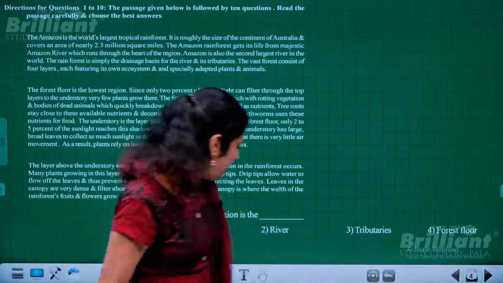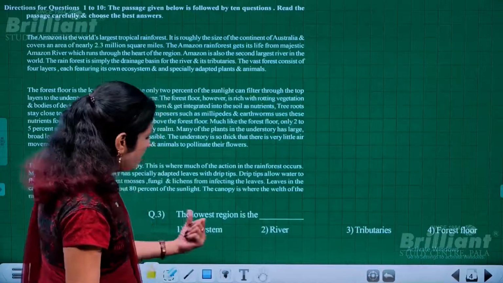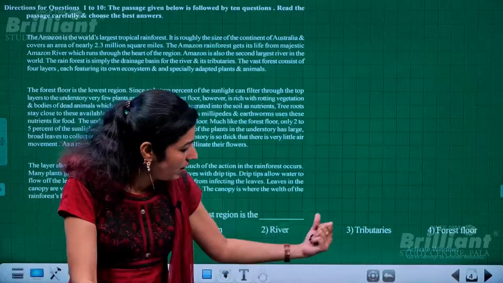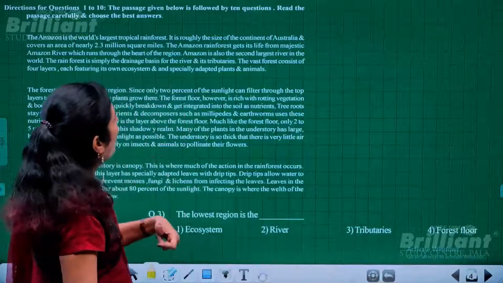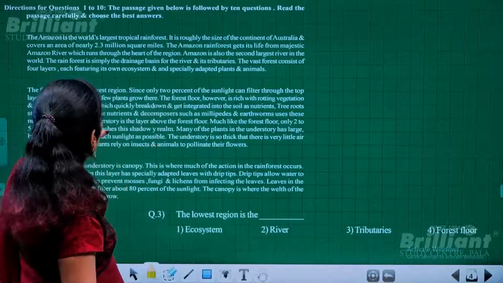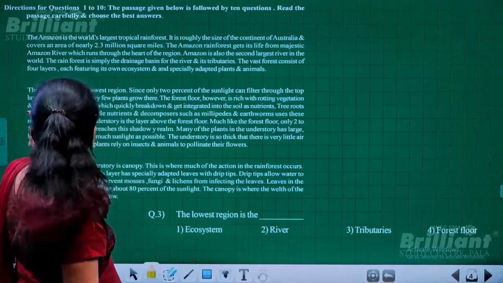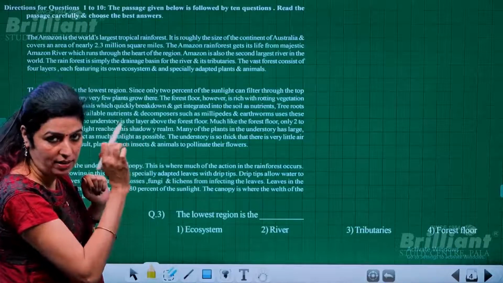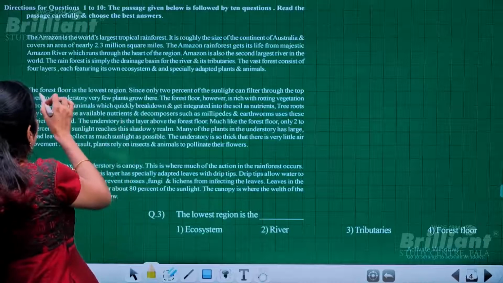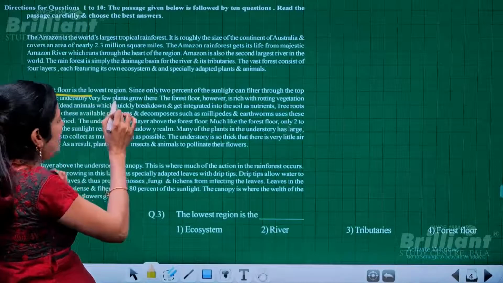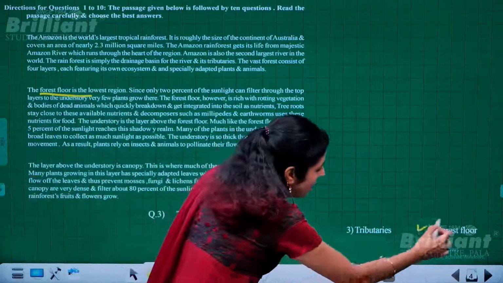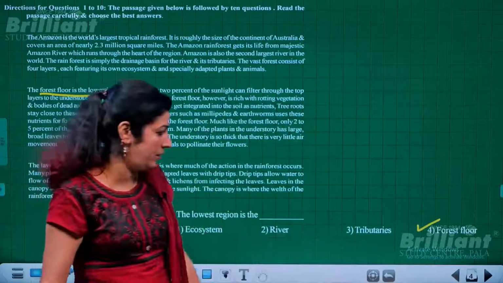Then the next question based on this: the lowest region is the dash. Is it ecosystem, river, tributaries, or forest floor? It's given there. The second paragraph begins with that sentence: the forest floor is the lowest region. So the lowest region is the forest floor, the fourth option.